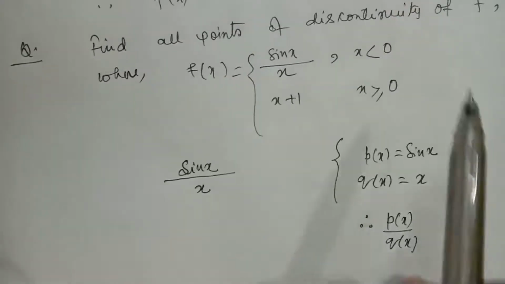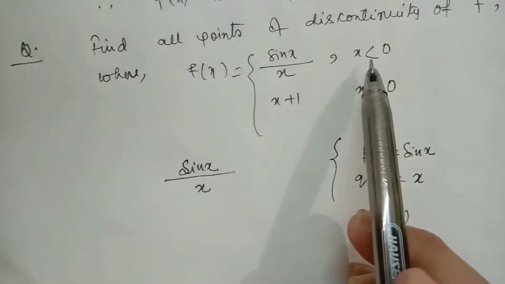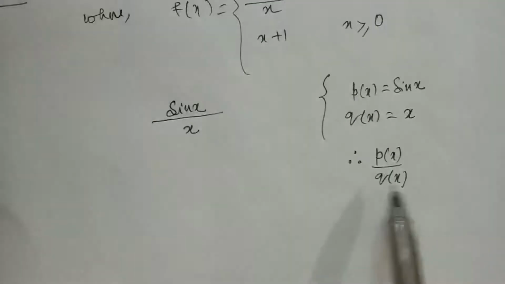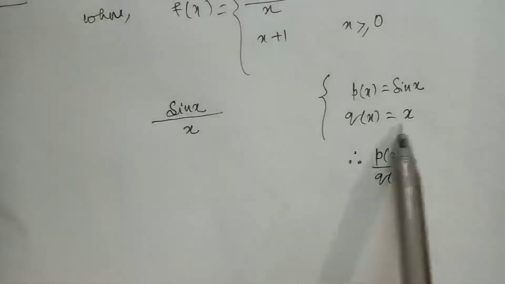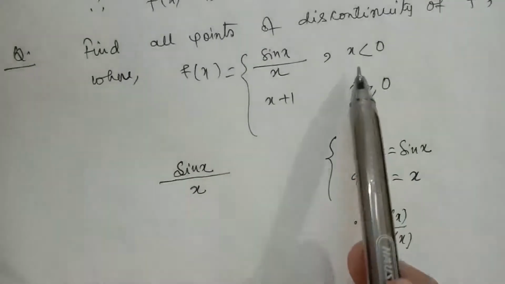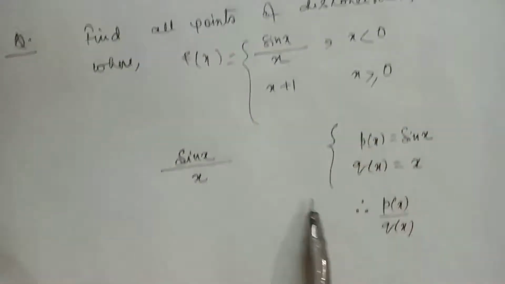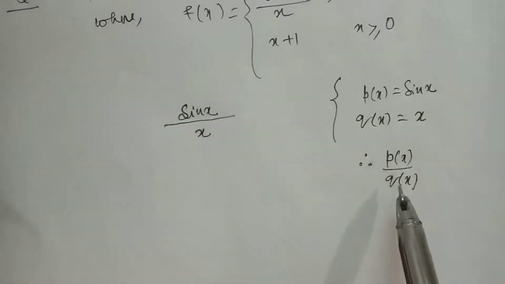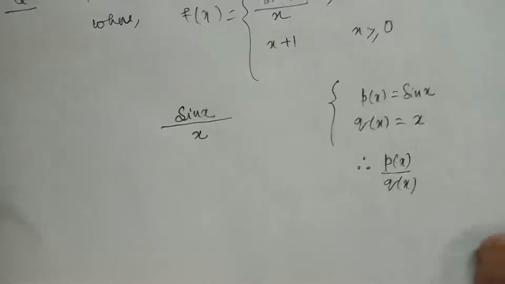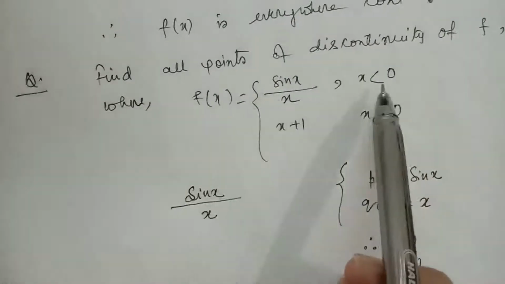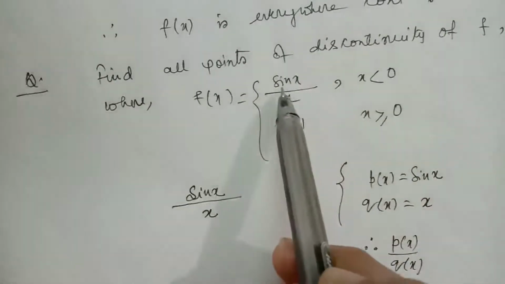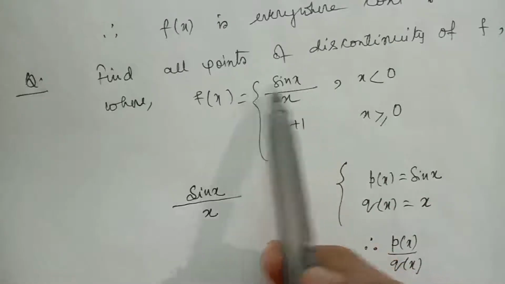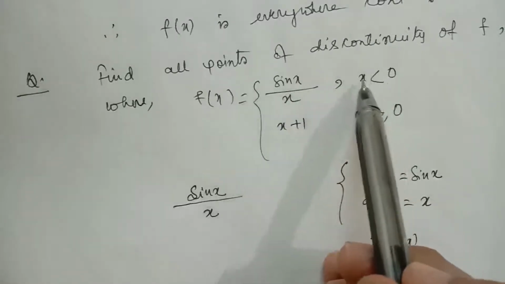But you can see, given that x is less than 0, x is not equal to 0, that means the denominator cannot be 0. Denominator equal to x, and here x is less than 0. So p(x) by q(x) is continuous for x less than 0. Sin x is continuous at all points being a sine function.